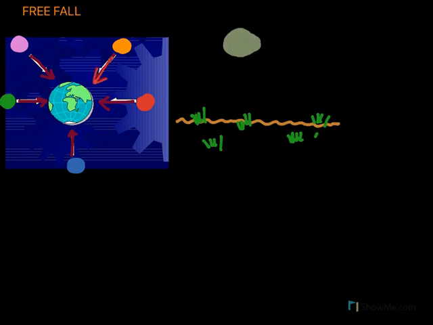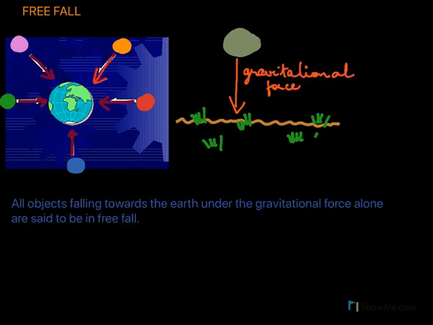So any object close to the earth begins to fall towards the earth due to this gravitational force. So all objects falling towards the earth under the gravitational force alone are said to be in free fall.